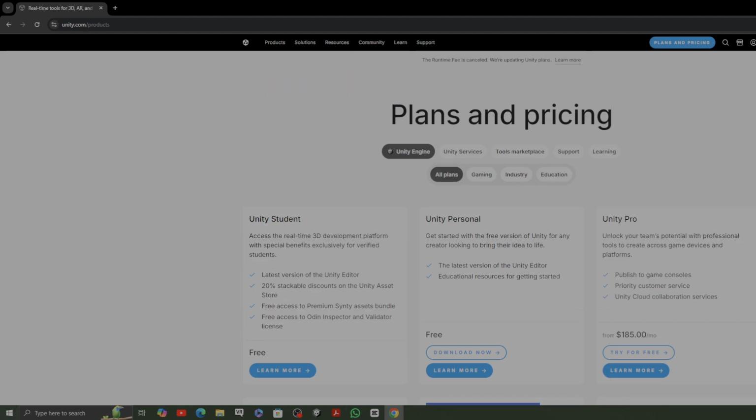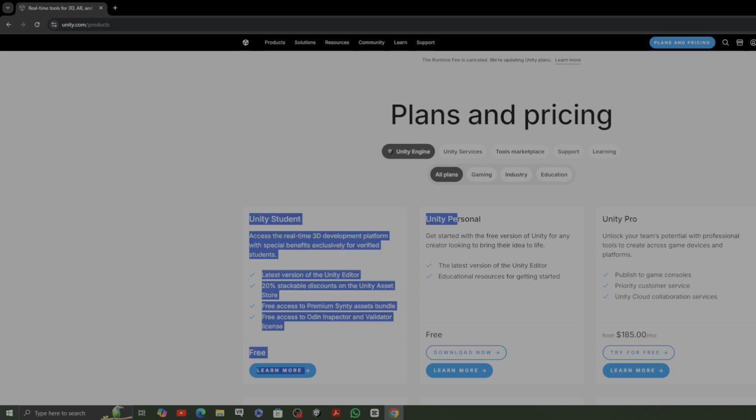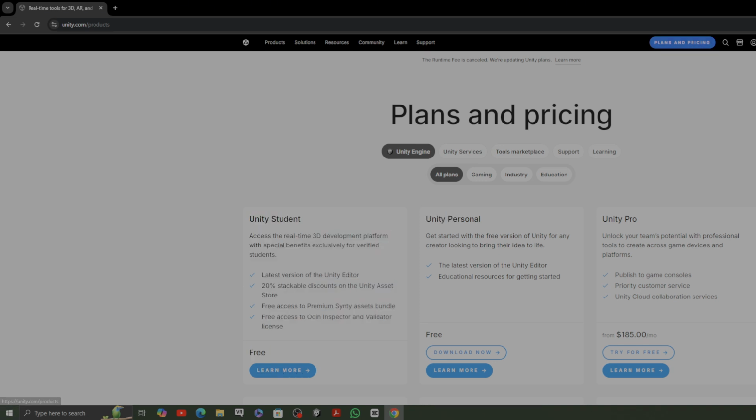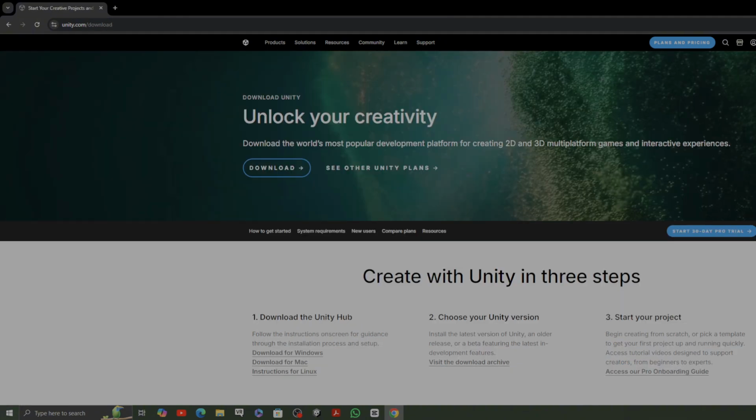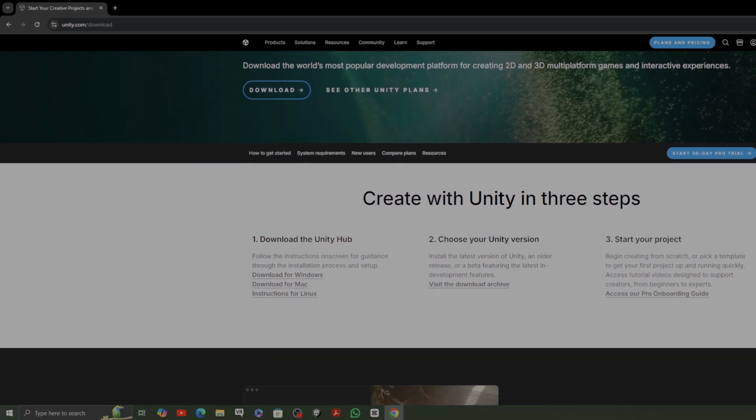With that being said, I would advise you to choose between Unity Student and Unity Personal. You can click download now. It will still take you to the same page as if you had gone directly and clicked download now. When you get here, the first thing you'll see that we need is called Unity Hub.